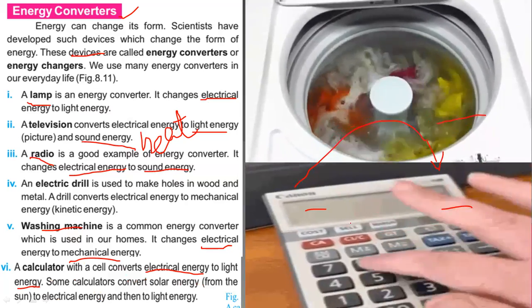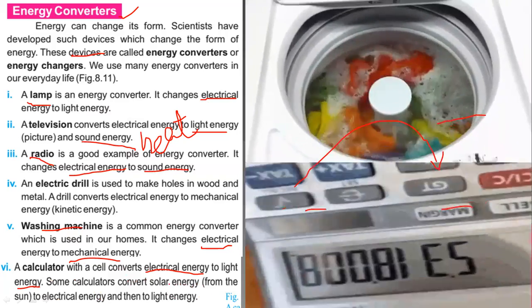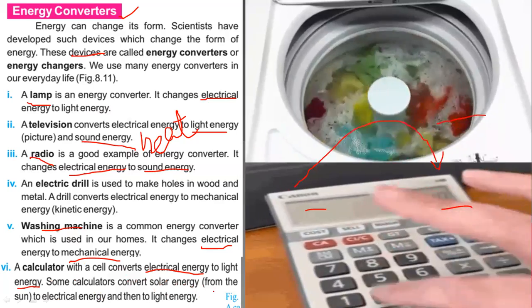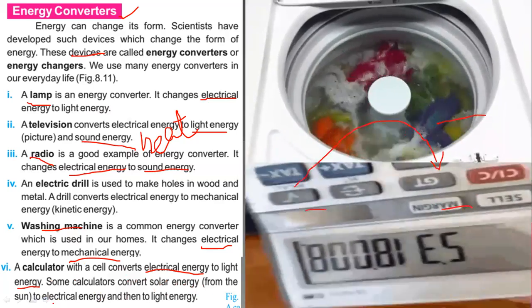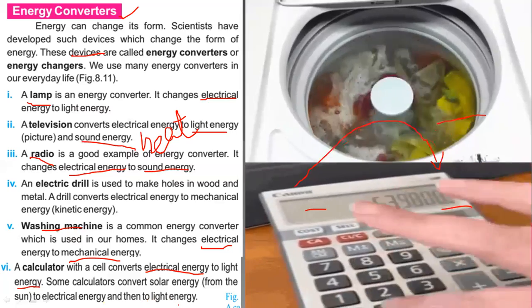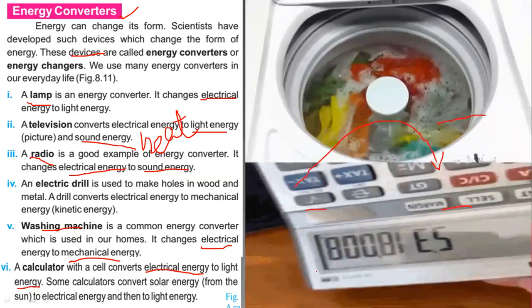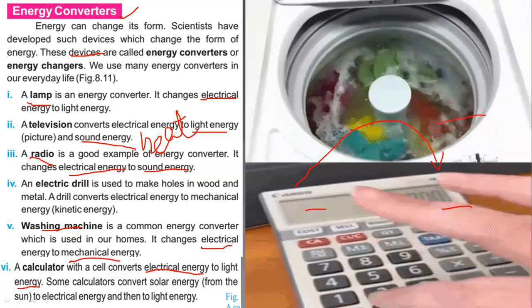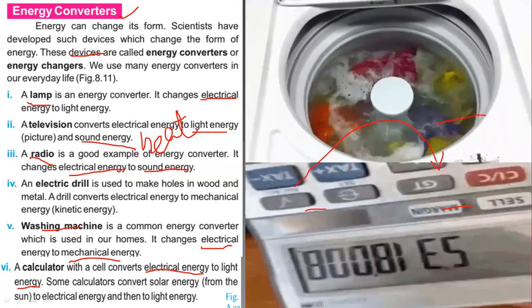Here on the screen we are having a small solar panel which consumes the solar energy, and solar energy is changed to electrical energy and then into light energy. Like here light appears on the screen and then we can do our work. Here there is a solar panel, a smaller one.